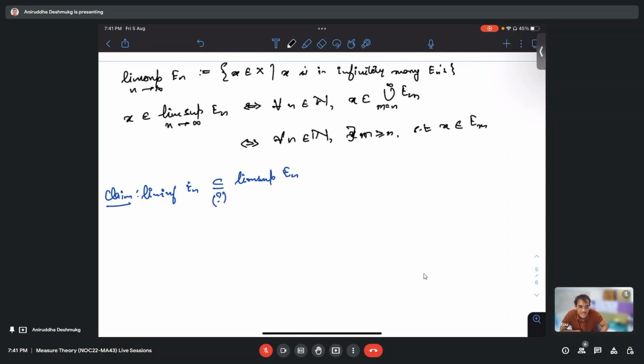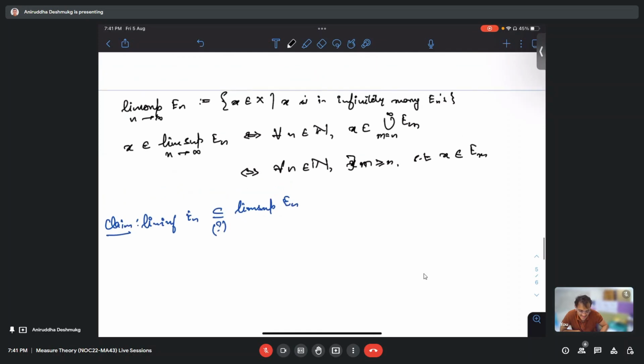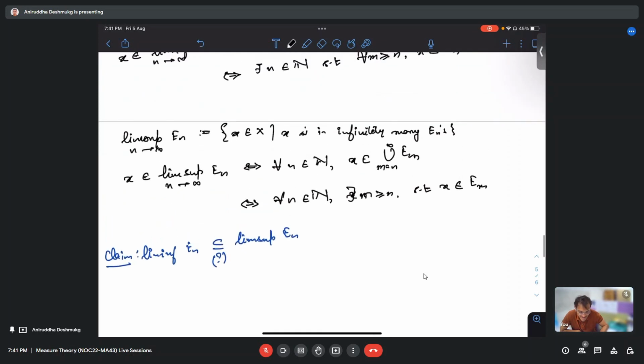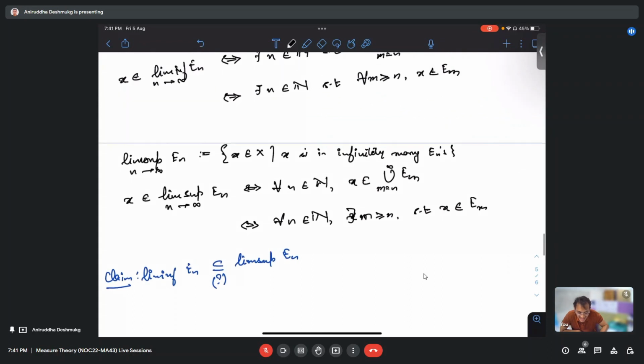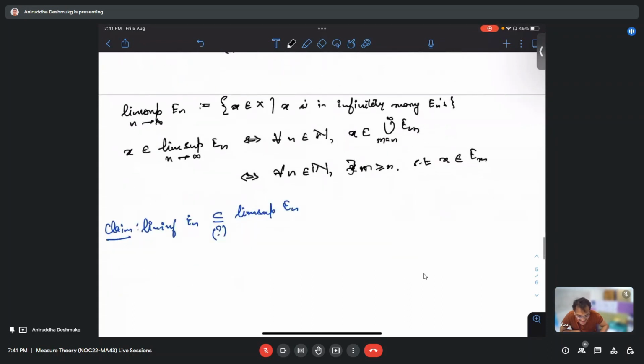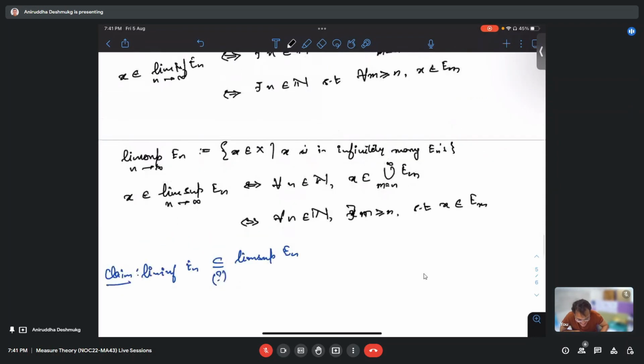Okay, but am I right? See, you are saying that x is in almost every E_n except for finitely many. That's what you are saying, right? Yes, sir. But then from there, how did you conclude that it is in lim sup?